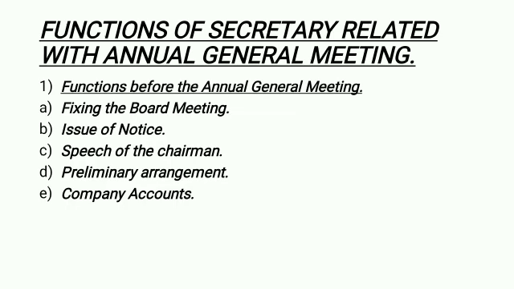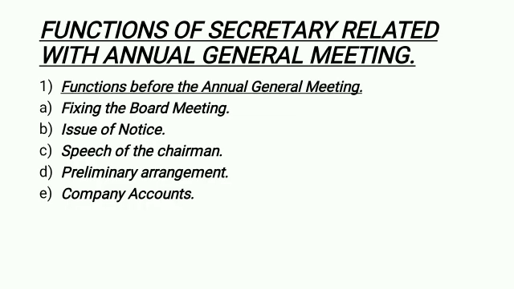Then secondly, if the meeting is there, the secretary has to issue the notice, a 21 days clear notice to the shareholders. The next you can see speech of the chairman, right? The secretary will assist the chairman in preparing the speech. The next point, preliminary arrangement: the secretary books the hall and makes needful arrangements for the meeting.